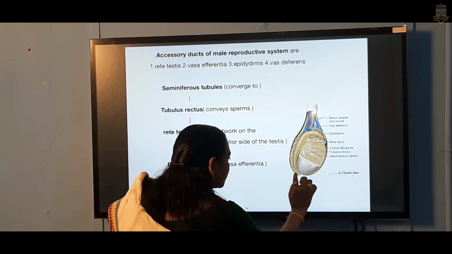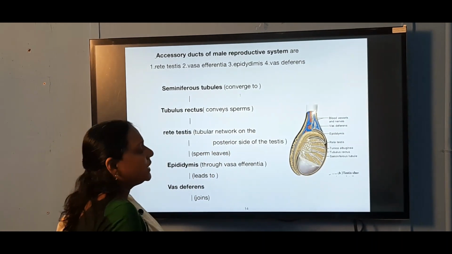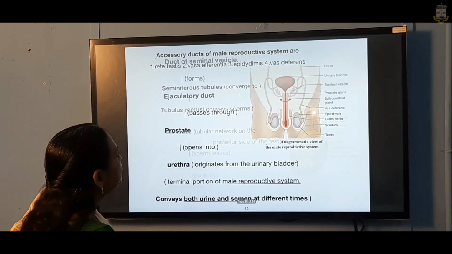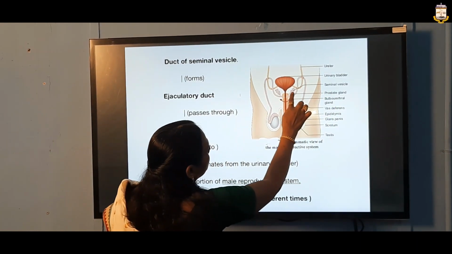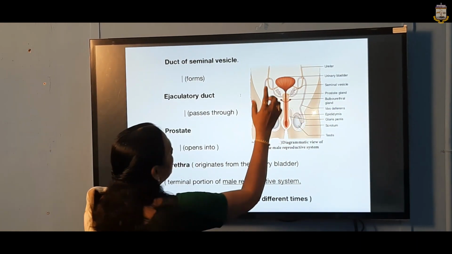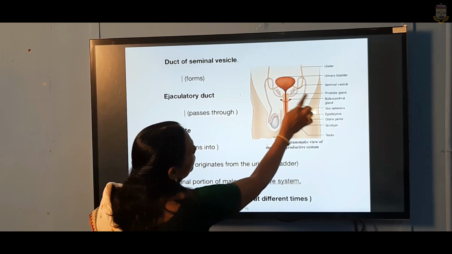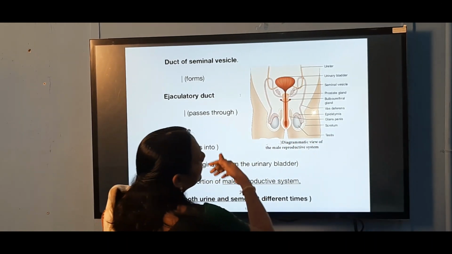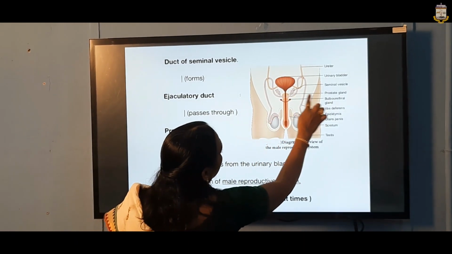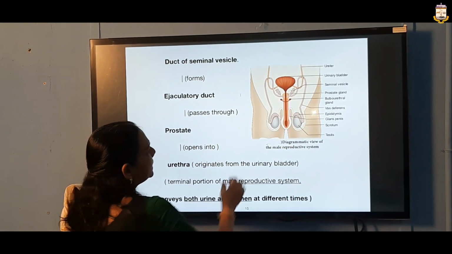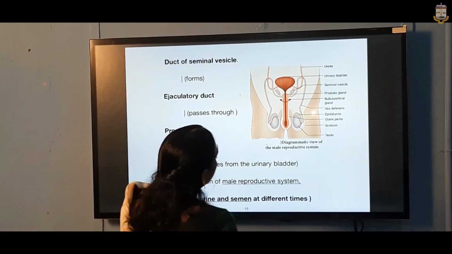From the epididymis the sperm descends through the vas deferens and then it joins the duct of the seminal vesicle. You see it joins here, and here it forms the ejaculatory duct. Do you find the ejaculatory duct here? Don't see it? Never mind, it passes through the prostate gland, then it opens into the urethra.